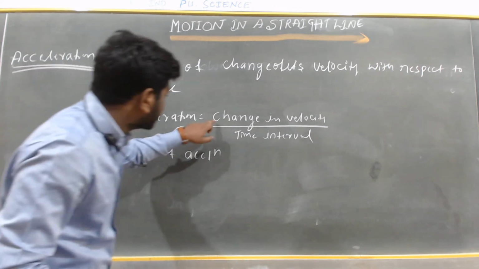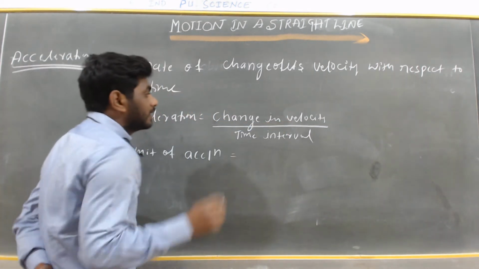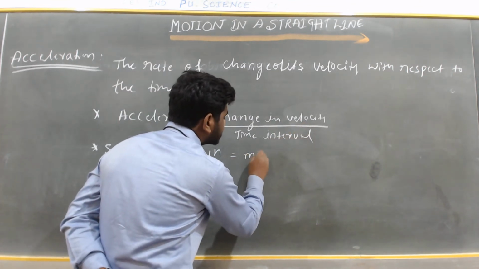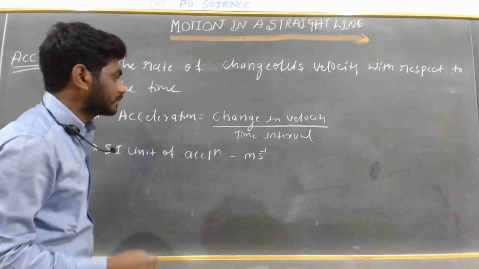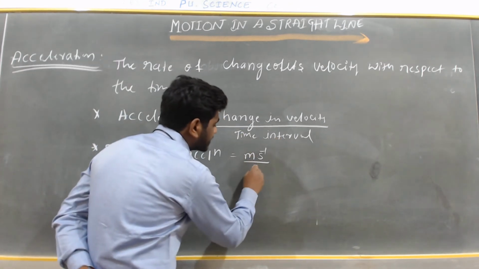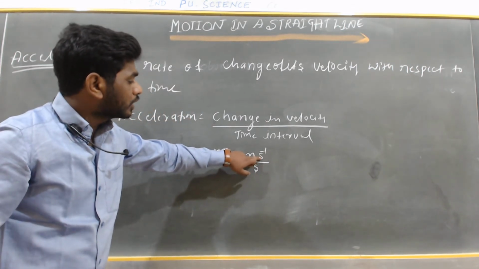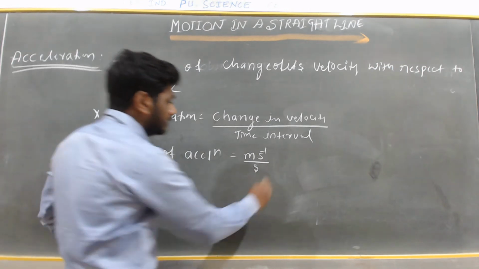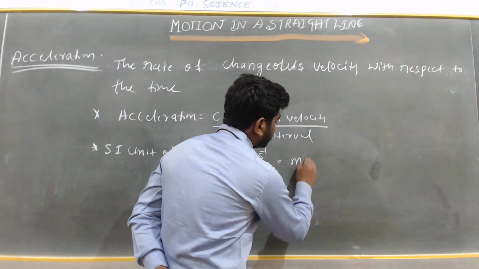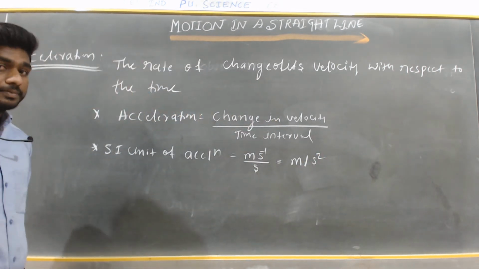Here the formula is change in velocity divided by time. The SI unit of velocity is meter per second, and the SI unit of time is second. Now taking the numerator over the denominator, the SI unit of acceleration is meter per second square.